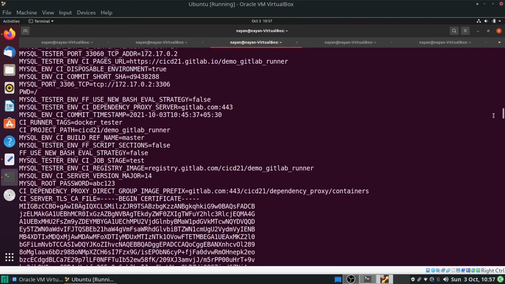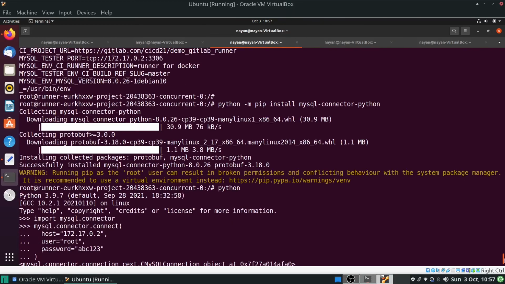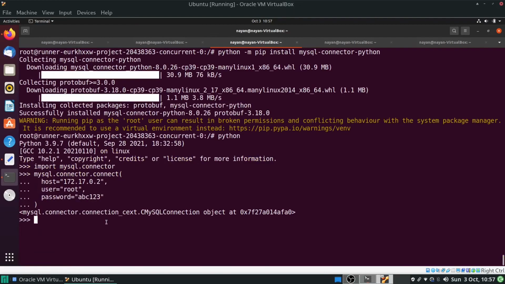Now I will import the OS package, import os. And then os.getenv, this is the command that we will use to get the host value. Okay, so you can see that we have got this particular host address.